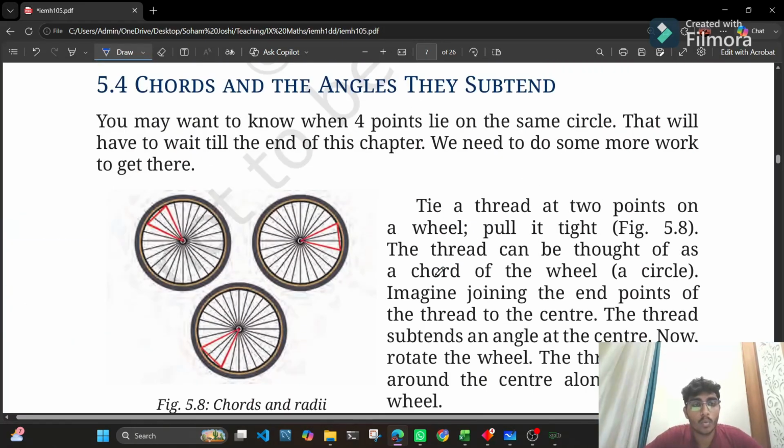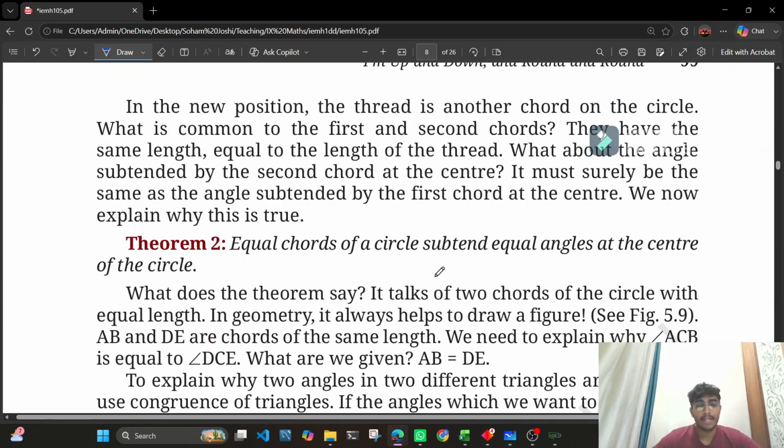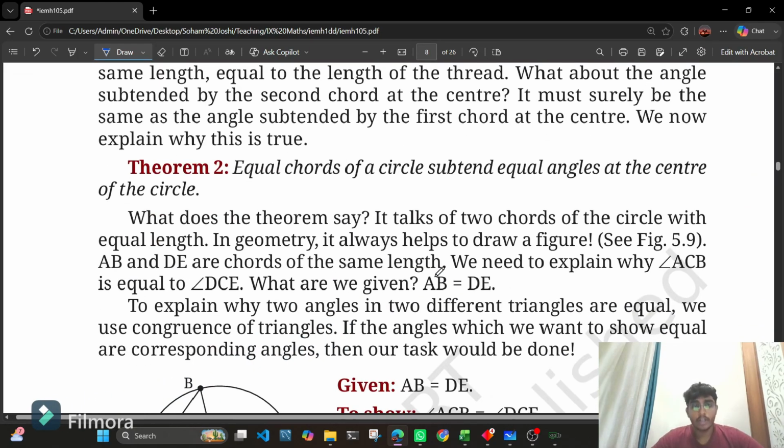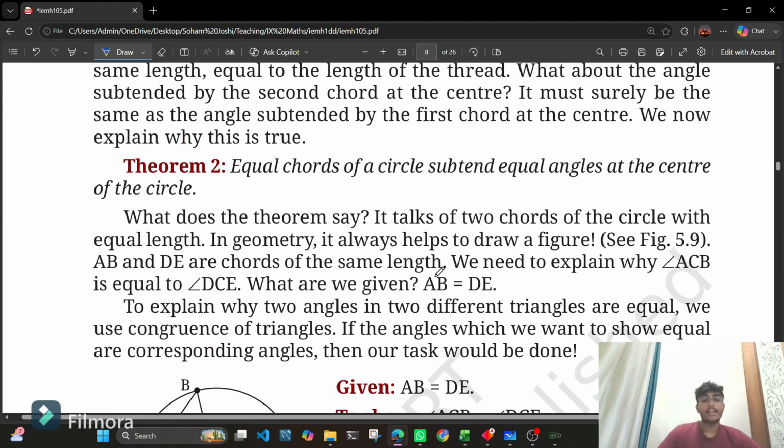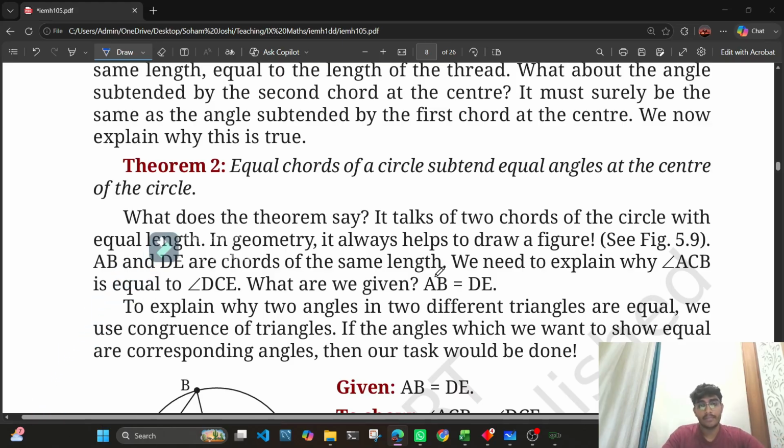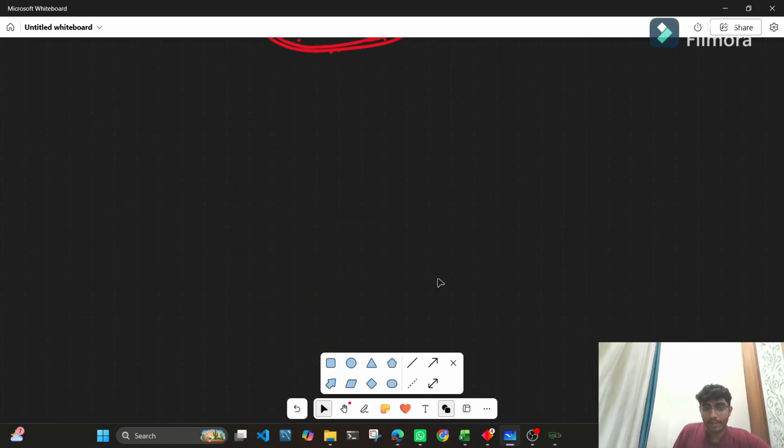Moving further, we have chords and the angles they subtend. Let's get on to our theorem 2. Theorem 2 states that equal chords of a circle subtend equal angles at the center. So basically, you have seen what a chord is.